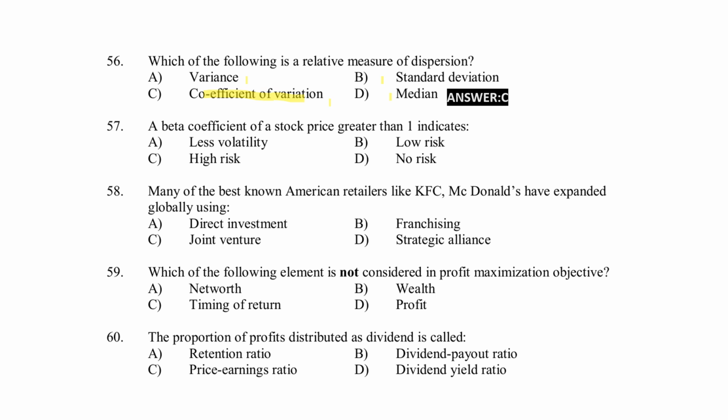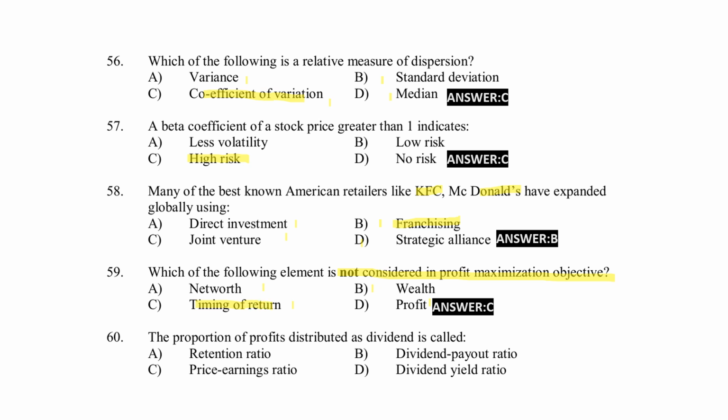Next, a beta coefficient of a stock price greater than 1 indicates less volatility, low risk, high risk, no risk. Right answer, option C, high risk. Many of the best known American retailers like KFC, McDonald's have expanded globally using direct investment, franchising, joint venture, strategic alliance. Right answer, option B, franchising. Which one of the following elements is not considered as a profit maximization objective? Net worth, wealth, timing of return, profit. Right answer, option C, timing of return.